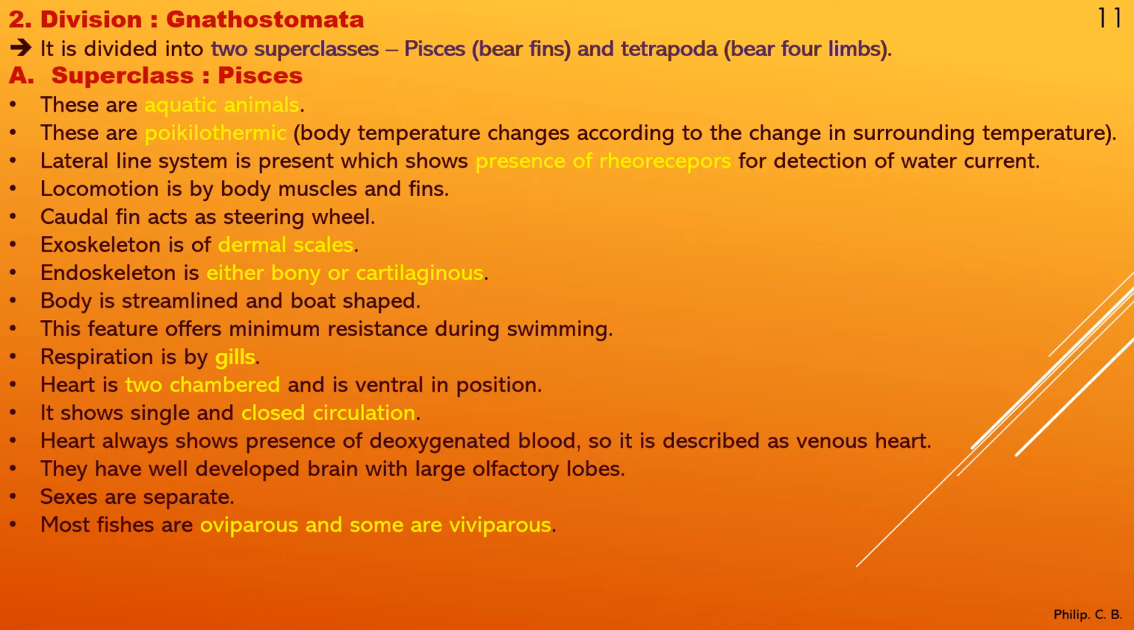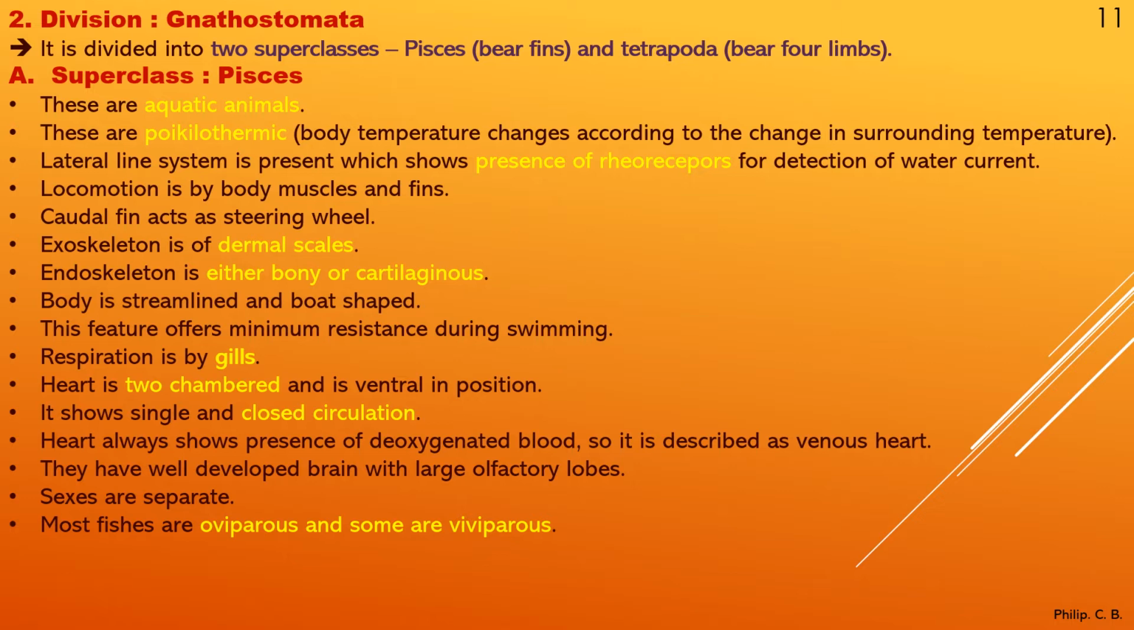So the first superclass is Pisces. We have the general characteristics or salient features of Pisces. These are aquatic animals, usually found in water bodies. These are poikilotherms. Now what is a poikilotherm? Body temperature changes according to the change in the surrounding temperature. Then the lateral line system is present, which shows the presence of rheoreceptors for detection of water current. Locomotion is by body muscles and fins. The caudal fin acts as a steering wheel. Exoskeleton is of dermal scales.